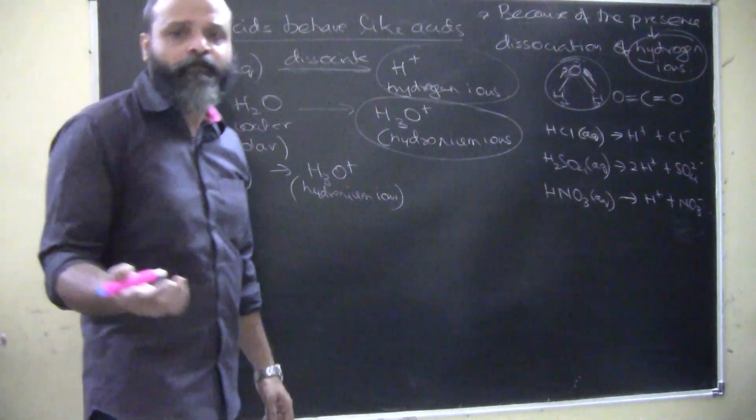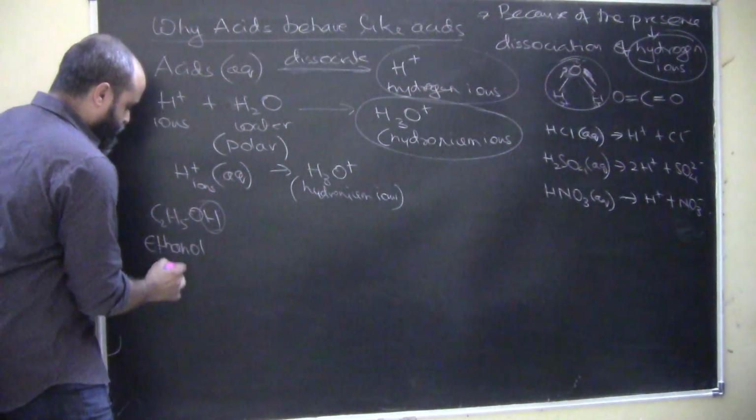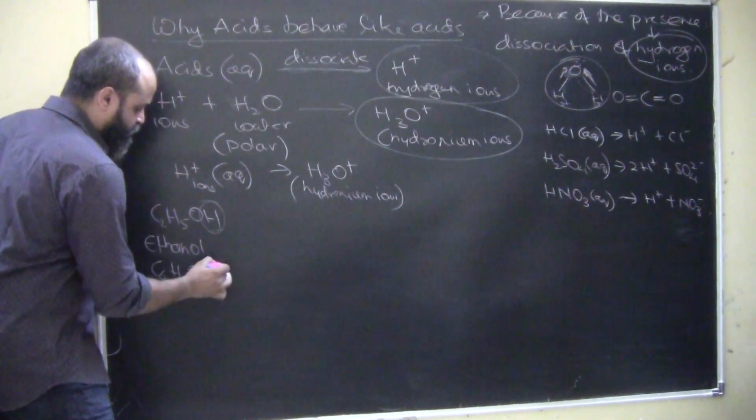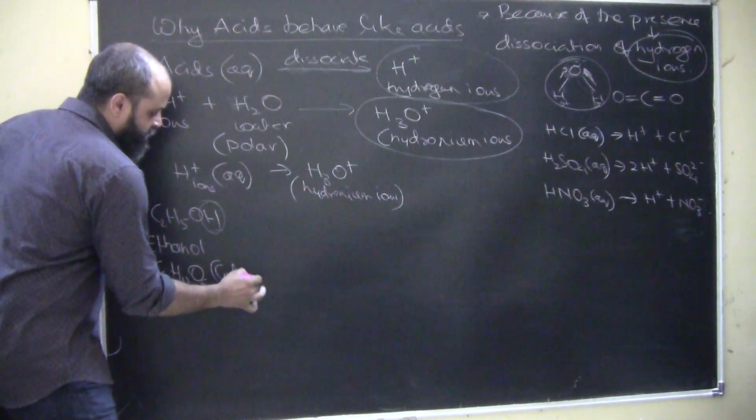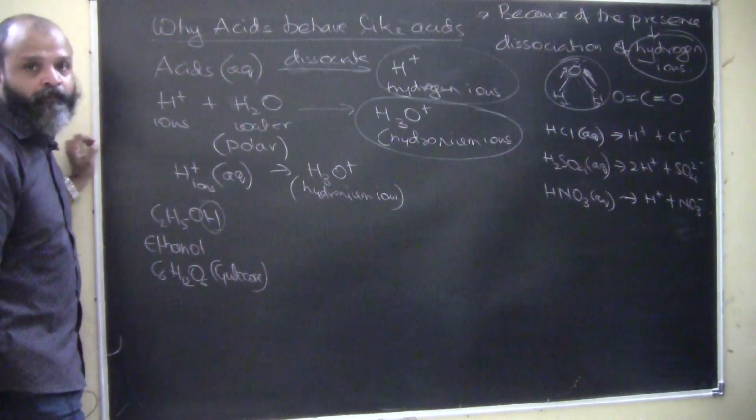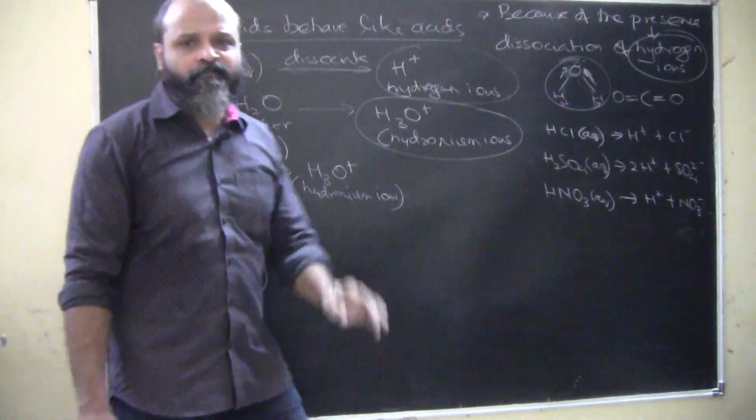Have we got any other compound? Let's say glucose, C6H12O6. This is glucose. Will it dissociate to form hydrogen ions? No. So we can conduct a very simple experiment.